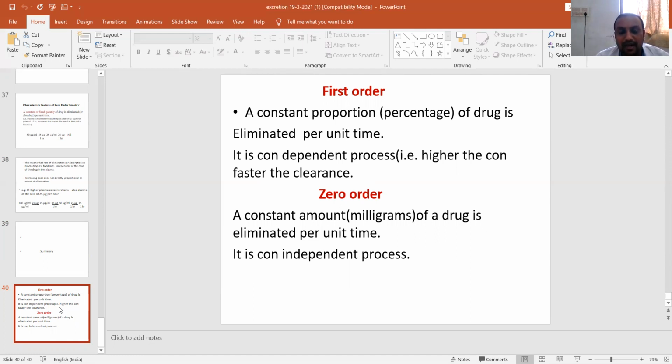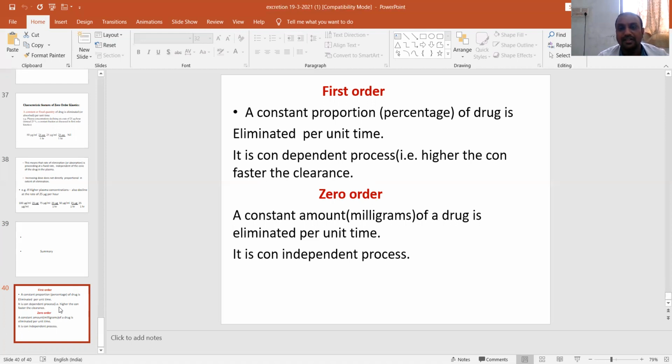Coming to the plasma half-life, it is the time taken for the concentration of a drug to be reduced to half of the initial level. For a drug to be eliminated from our body, it requires a minimum of 5 half-lives. Coming to the order of kinetics, there are two orders: zero order kinetics and first order kinetics. The majority of drugs obey first order kinetics, and only a few drugs obey zero order kinetics.